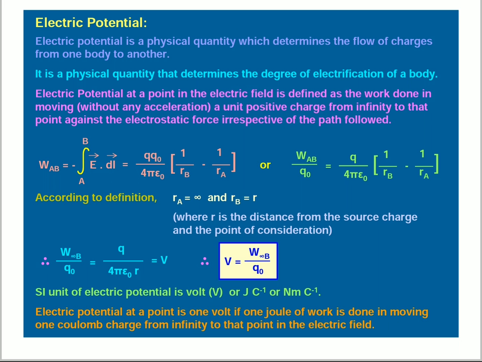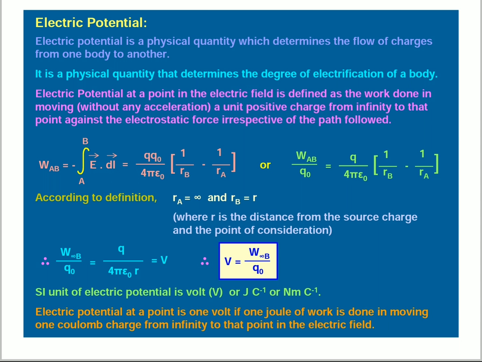Here, instead of dl, we can take dx, which is equal to q1 q2 divided by 4 pi epsilon naught into (1 by rB minus 1 by rA), or work done A to B divided by q naught is equal to q by 4 pi epsilon naught into (1 by rB minus 1 by rA).